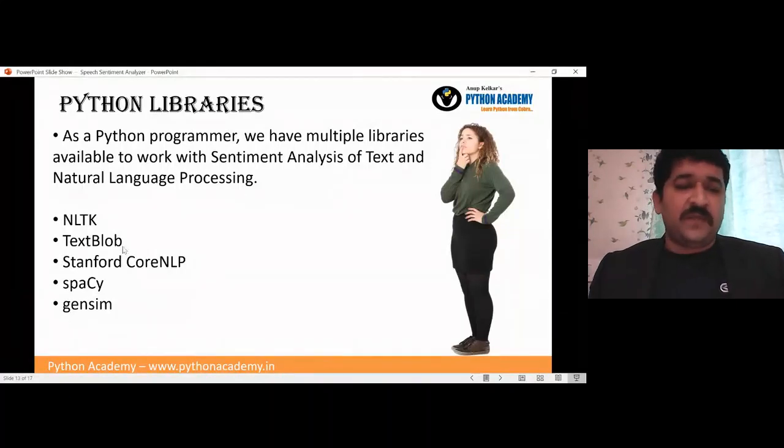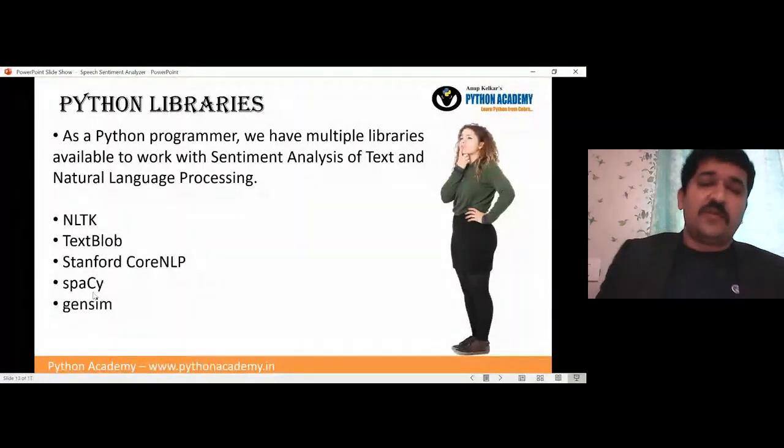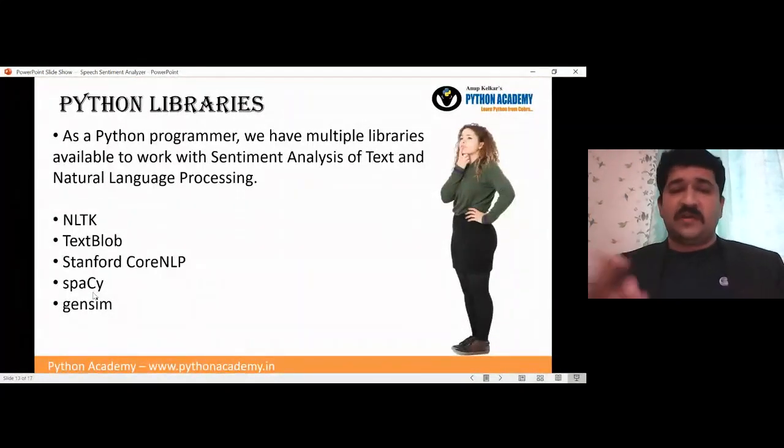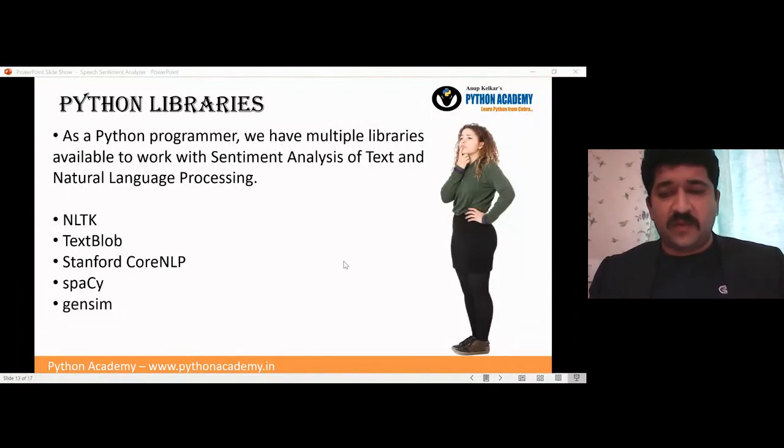Then you can have multiple things to go with, but this is a very good library to start your coding in Python. There is the Stanford CoreNLP provided by Stanford University. spaCy is also popular when you have to process for production, where you will put this code. At that time spaCy is also useful. And Gensim is also there, which is popular, but somewhat too complicated to work with in the start. But TextBlob is a very good library, and that is the library which we are going to see how to utilize.